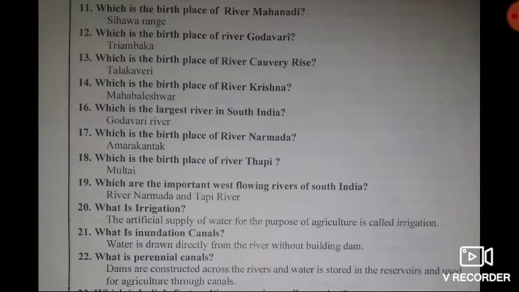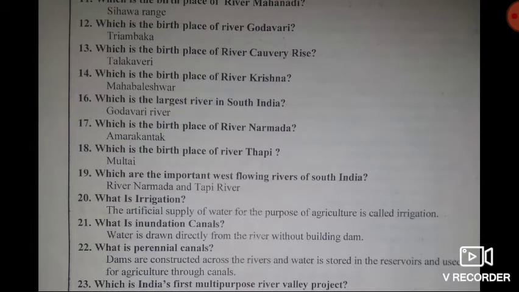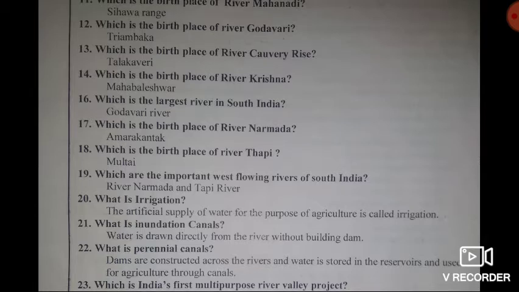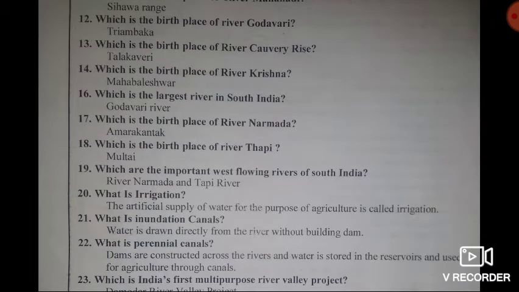Then next question, which is the largest river in South India? Very important from your examination point of view. The largest river of South India is the Godavari river. Then next question, which is the birthplace of river Narmada? Answer, Amarakantak is the birthplace of river Narmada. Then next question, which is the birthplace of river Tapi? Mutlai is the birthplace of river Tapi.